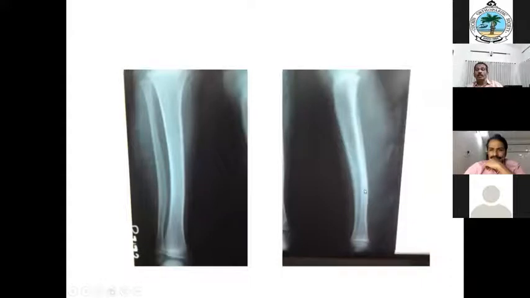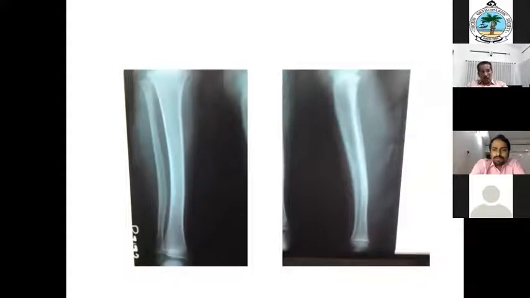This is the X-ray. So I gave a shoe raise, for more than 5 centimeters of shortening. If it is less than 5 centimeters, you can adjust. If the shortening is more than 5 centimeters, what surgical option do you suggest?